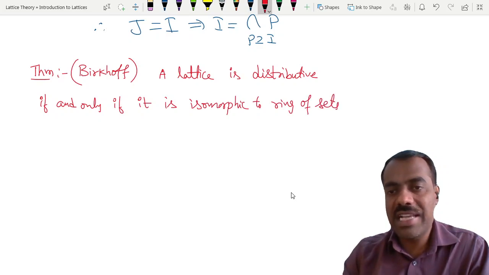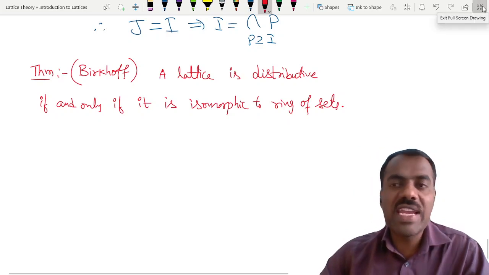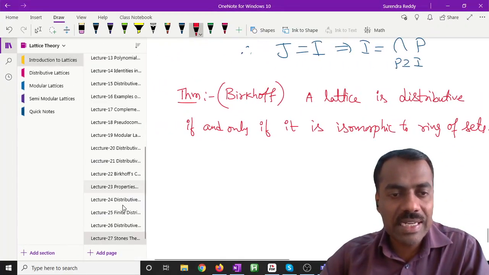We have defined last class what is meant by ring of sets, and we have also shown it for the finite case.